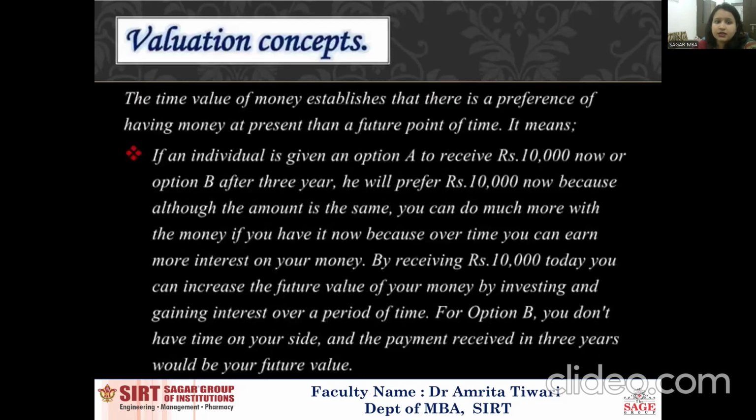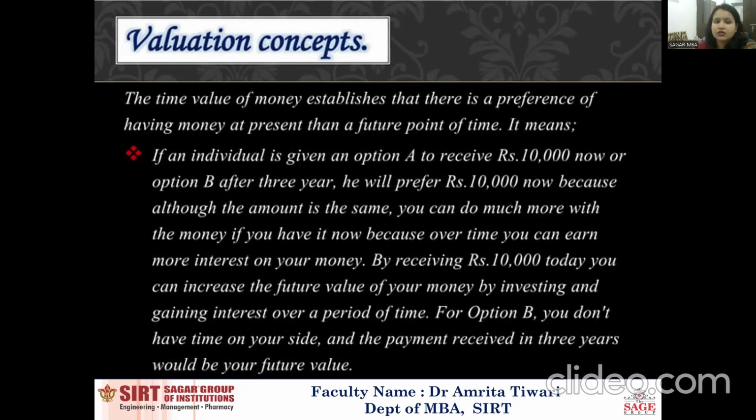The time value of money establishes that there is a preference for having money at present rather than at a future point in time. For example, if an individual is given an option: A, receive 10,000 now, or B, receive 10,000 after 3 years, he will prefer the 10,000 now.